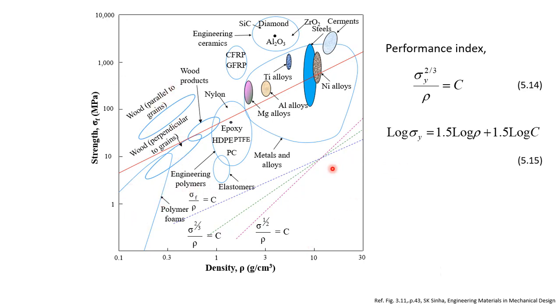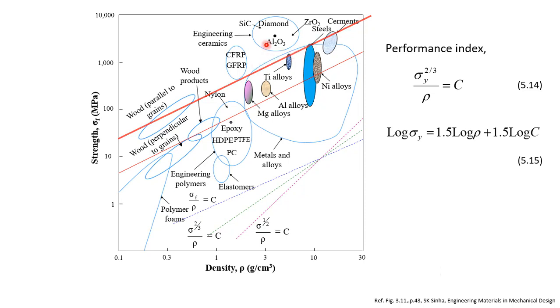Now here we can plot this performance index, that means this equation. As I said, the slope of this equation is 1.5, which is plotted here. The same equation has also been plotted here with different values of C. Here you can see that any material which is above this line is good for this application if we decide about the value of C. However, if we want the best material in terms of strength and lightness, what we can do is move this line up without changing its slope, and then we can isolate some materials which will be the best in terms of strength and lightness.